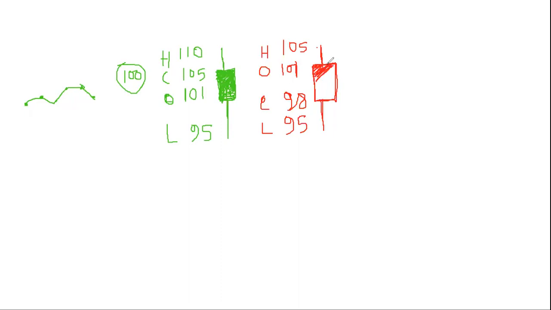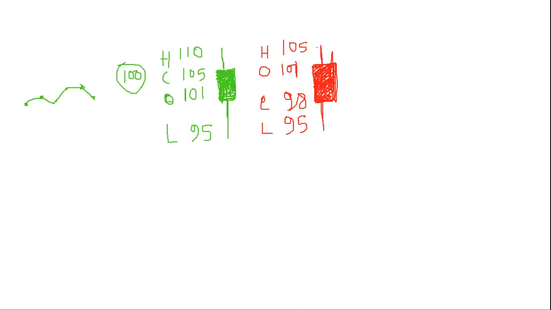So see here, when the opening price is lower than the closing price, then the candle color will be green, because that day price action is getting stronger within the day. And when the candle color is red, that day closing price is lower than opening price. That means on an intraday basis price action is getting weaker, or bears are winning the fight. So these are the basic rules to draw a candlestick. With the candlestick we are able to know what are the high, the opening price, the closing price, and the low.